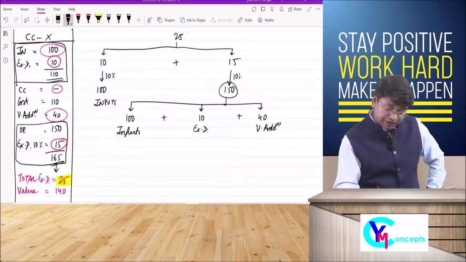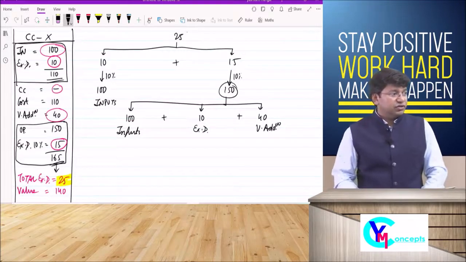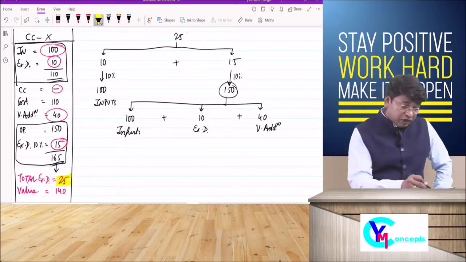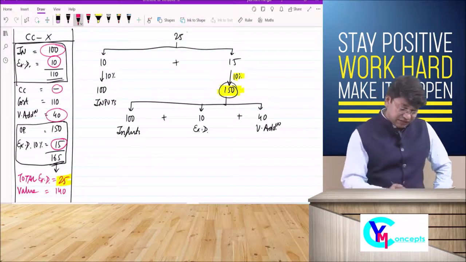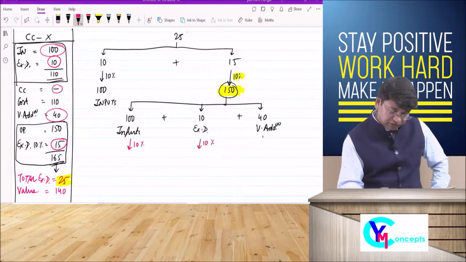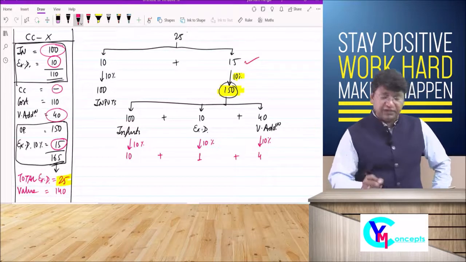Value addition. So this is the breakup of rupees 150. Now we have paid tax on 150 at 10%. It means we have paid 10% on the input also, 10% of this also, 10% of this also. It will be 10, 1, and 4, total comes to 15.